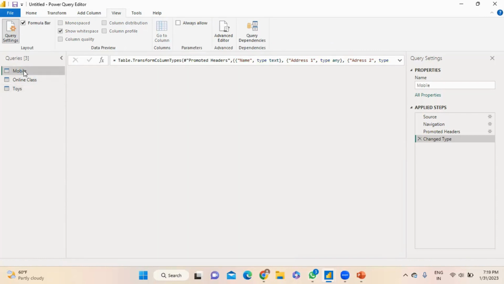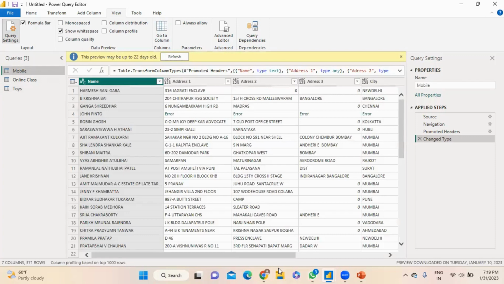Can you please repeat this View part? In the View tab, the ribbon is used to toggle whether certain panes or windows are displayed. It is also used to display the Advanced Editor.